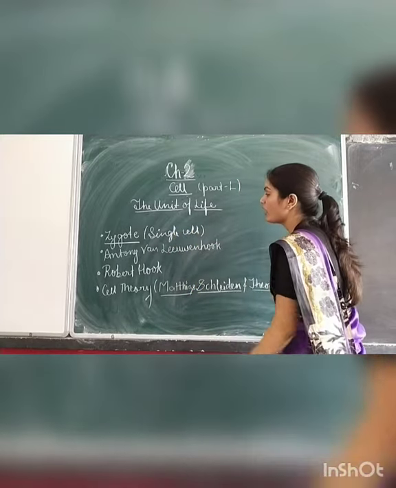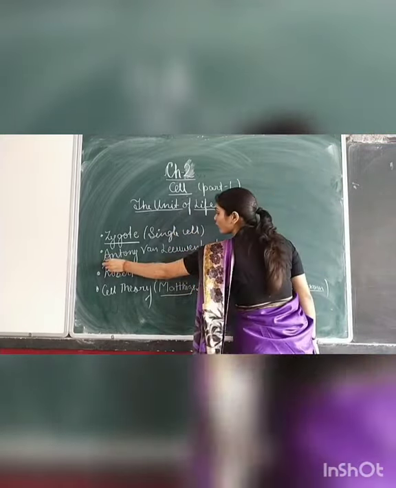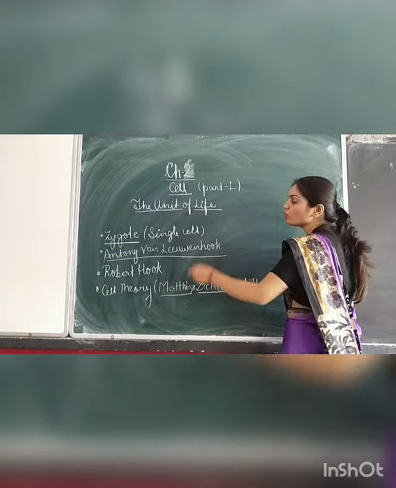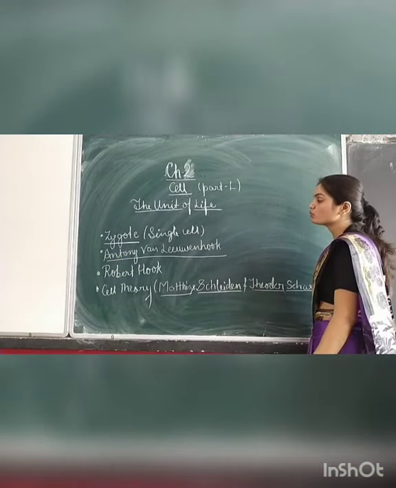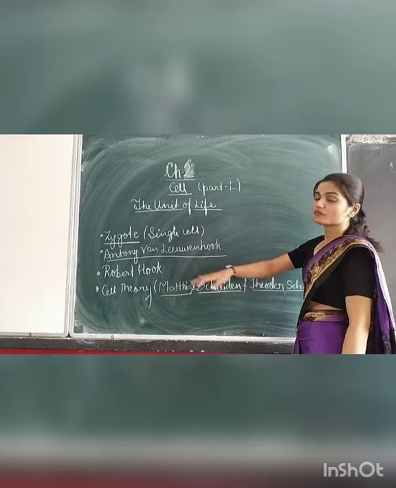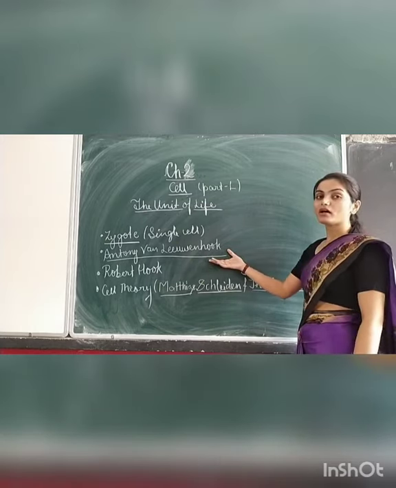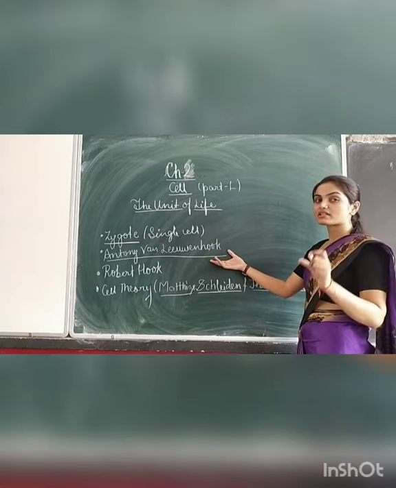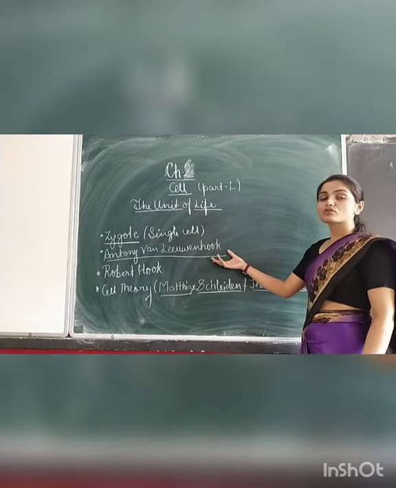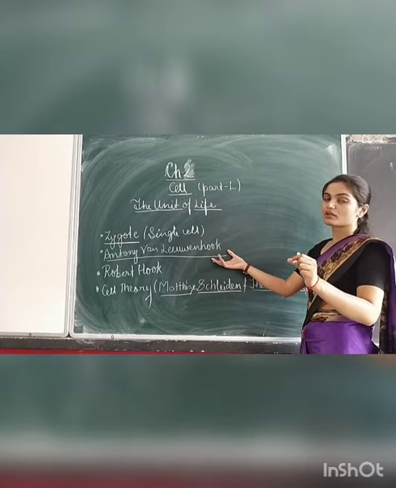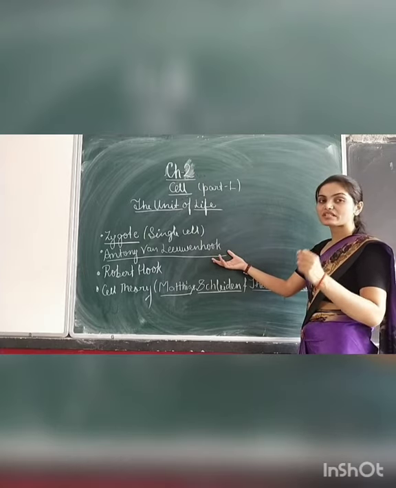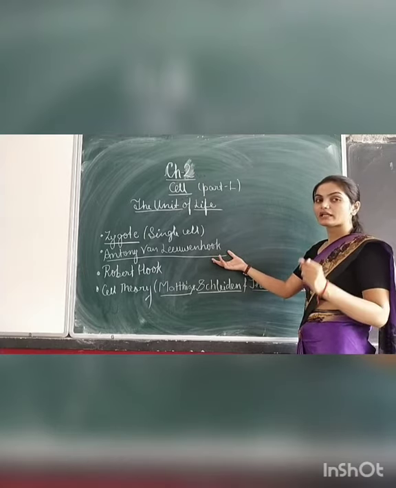Okay. Now, Antony van Leeuwenhoek. Who was Antony van Leeuwenhoek? Antony van Leeuwenhoek was the first Dutch scientist who invented the microscope to see a single cell. Because a cell is so small in structure, students, you will not be able to see it very clearly with your naked eyes.